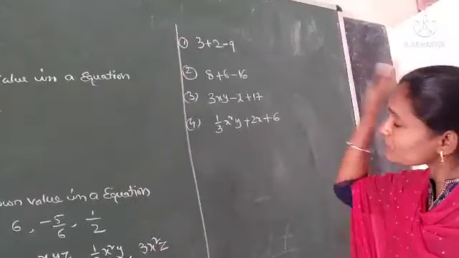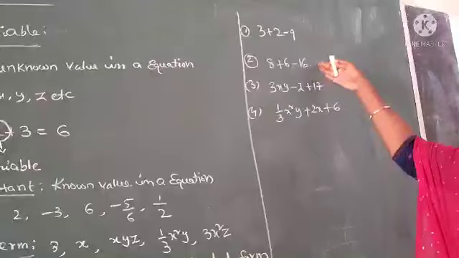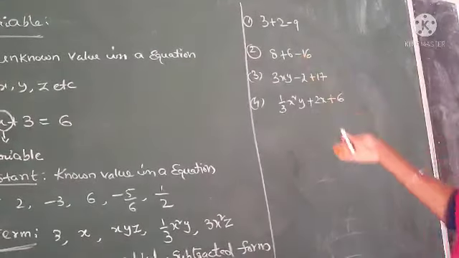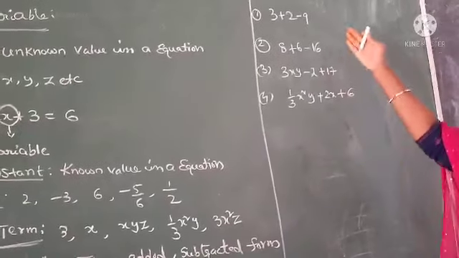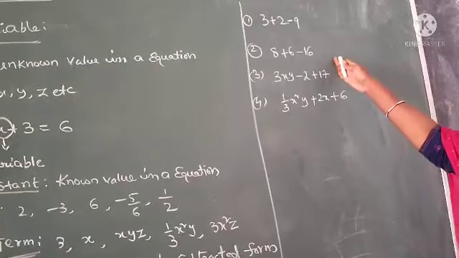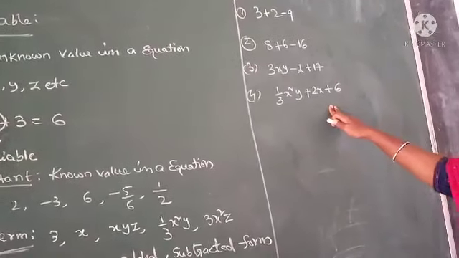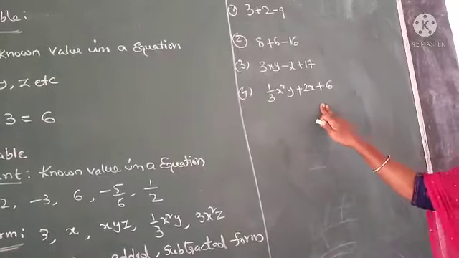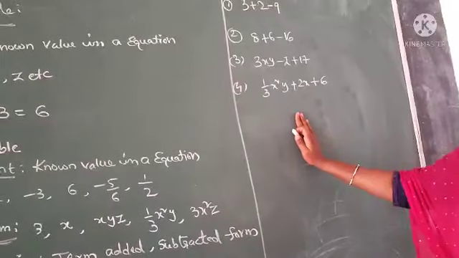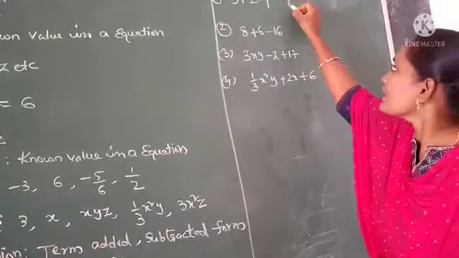Now look at these expressions: the first, second, third, and fourth. Can you observe any difference among them? In the first one, 3, 2, and 9 are all numerical values. In the second one, 8, 6, and minus 16 are also numerical values. An expression that has only numerical values is called a numerical expression.